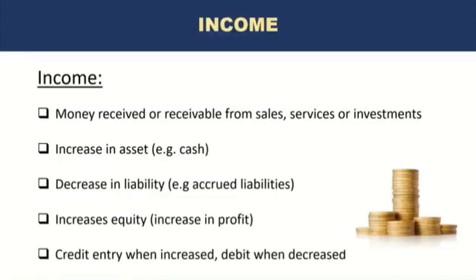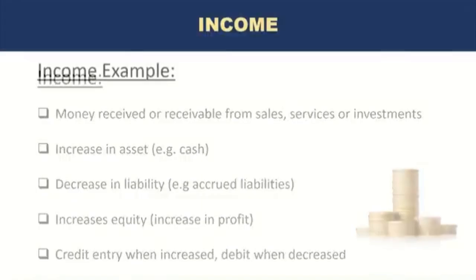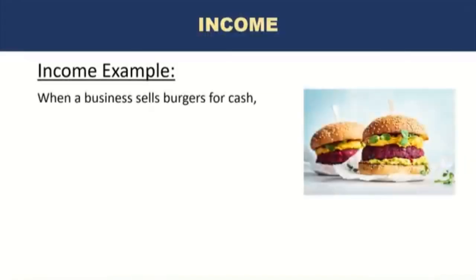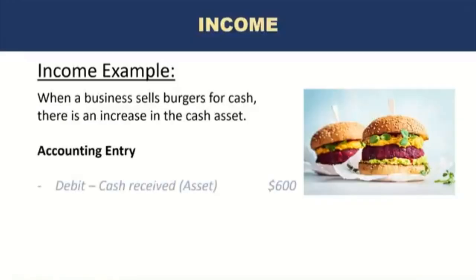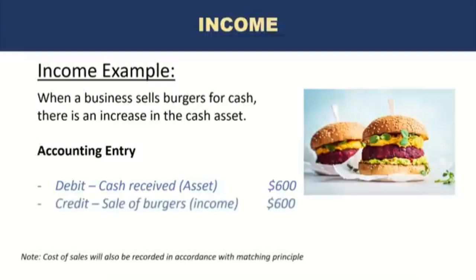And if you remember from the rules of debit and credit, an income is a credit entry when increased and debit when decreased. Some examples of income. When a business sells burgers for cash, remember, there is an increase in the cash asset, right? So the selling of burgers results in an increase in cash, which is an asset. And the accounting entry is cash received, debit, and credit, sale of burgers. This is the income or revenue. So this section, as you see, is the recording of income. If you remember, there's always double entry, dual impact. So the asset increases and income also increases, but in the form of a credit.